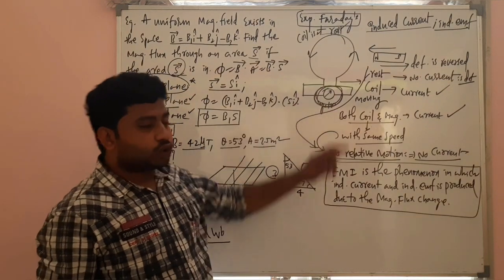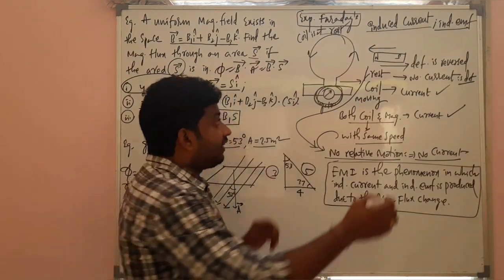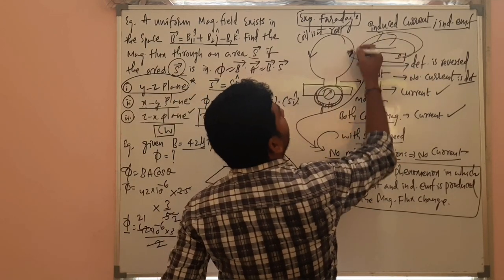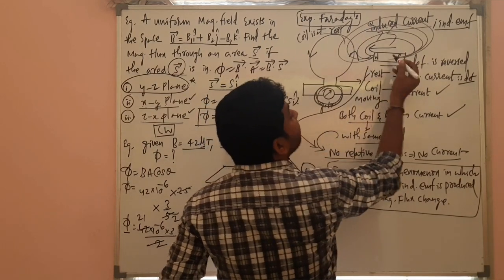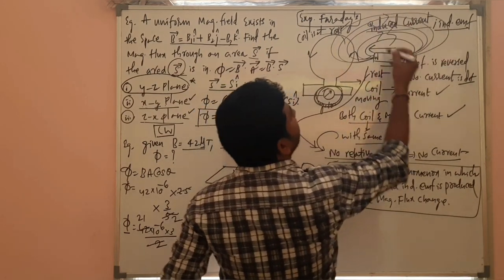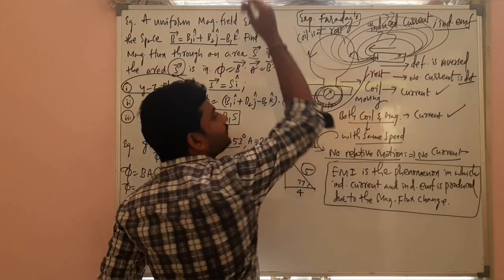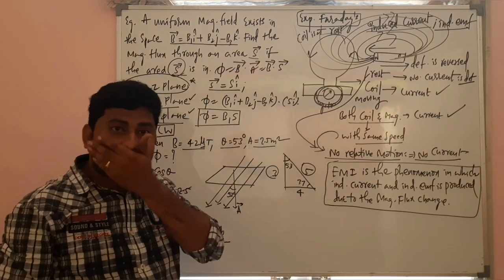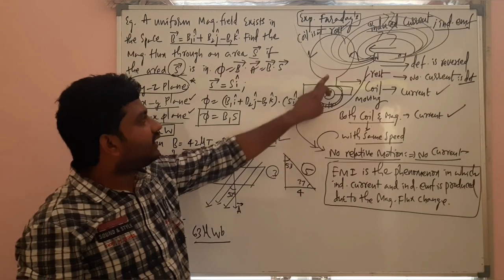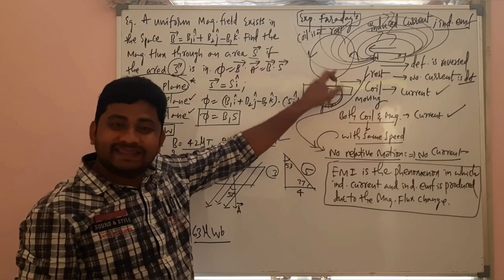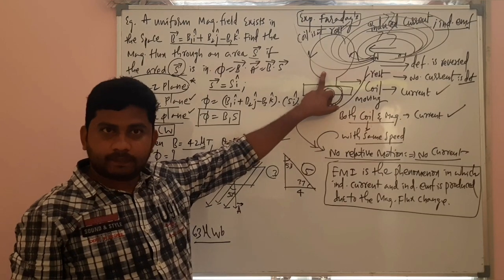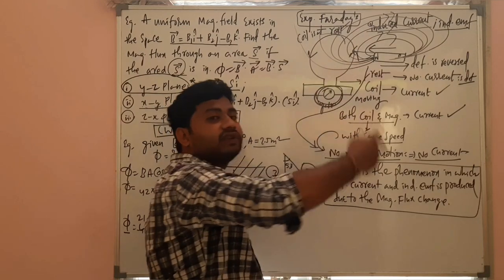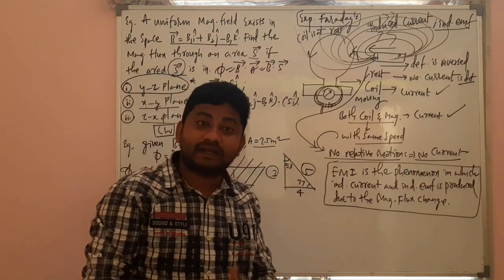If you carefully observe the situation, when a magnet is kept here, it will have its magnetic field lines around it. When it is just kept here, there are some magnetic field lines passing through the coil. Yes or no? There is some flux associated with the coil. When you are moving the magnet towards the coil, more field lines will be passing through the coil. That means the flux change has happened.